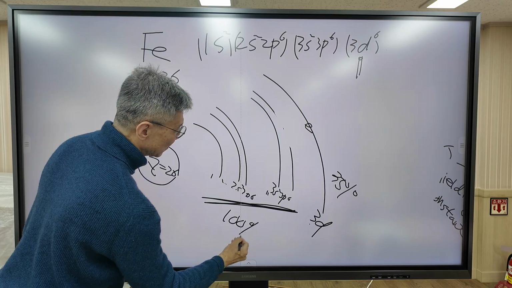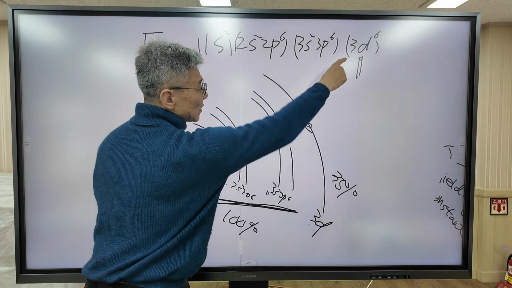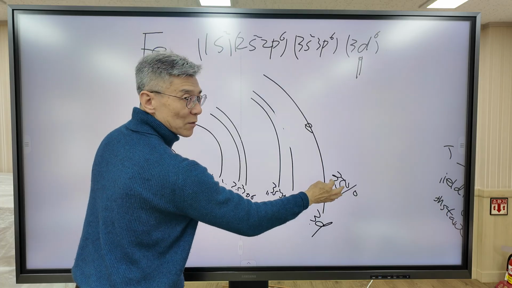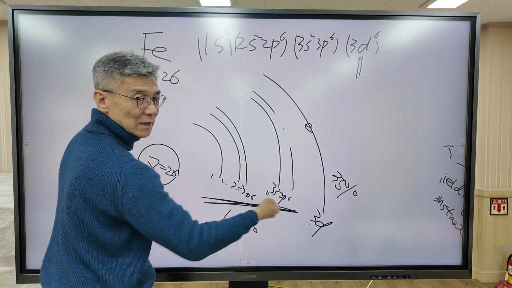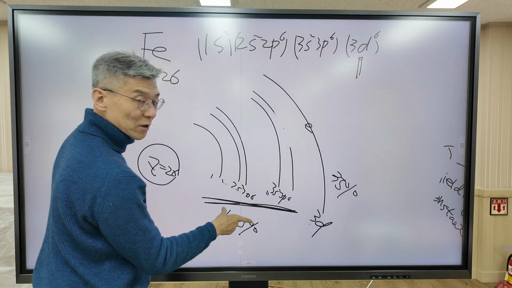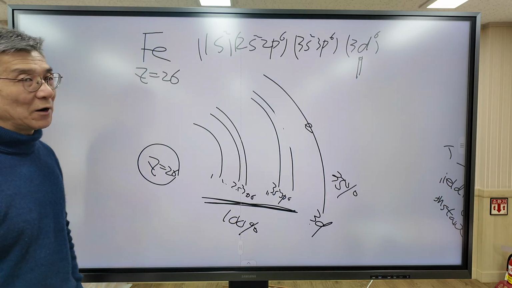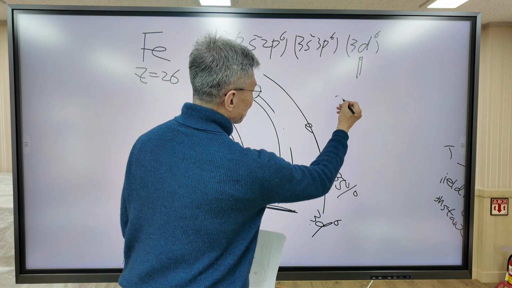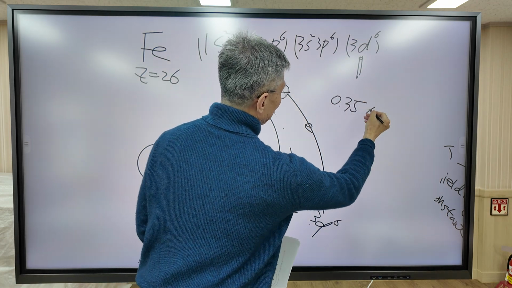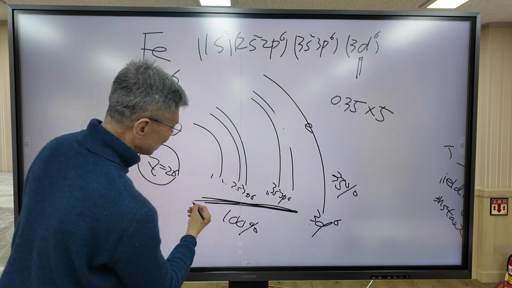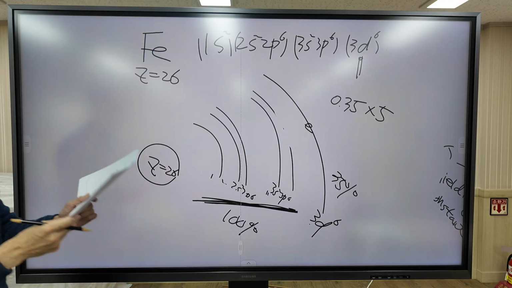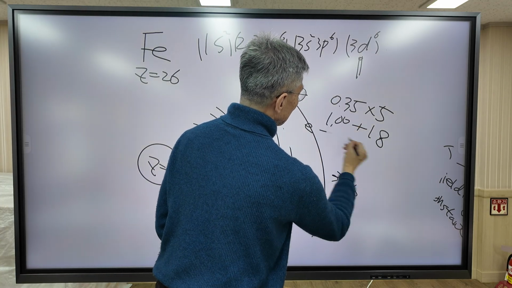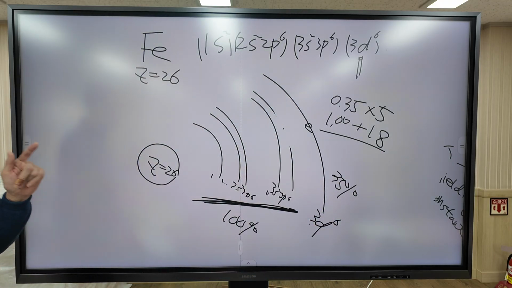It is very simple. The electrons in the same shell contribute 35%, and the remaining electrons inside contribute 100%. I will explain the reason why. How many electrons? 5 electrons. When you add up all the electrons, it is 18. So in this way, you can calculate the effective nuclear charge.